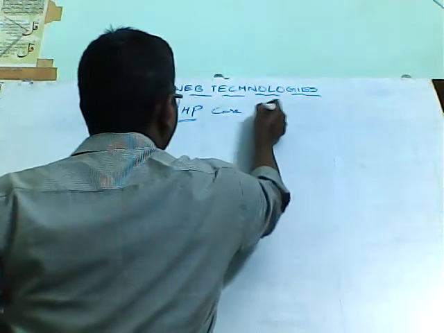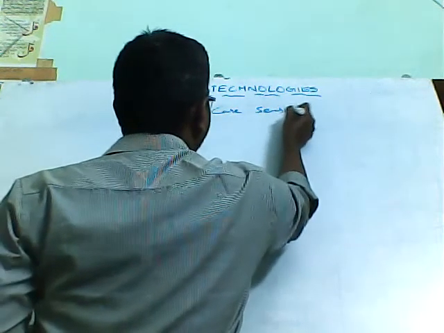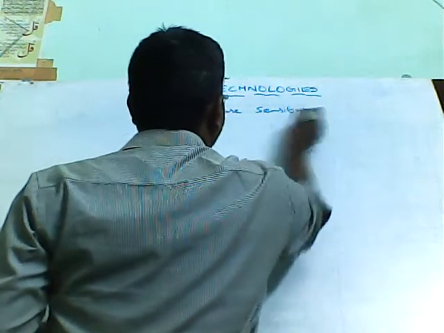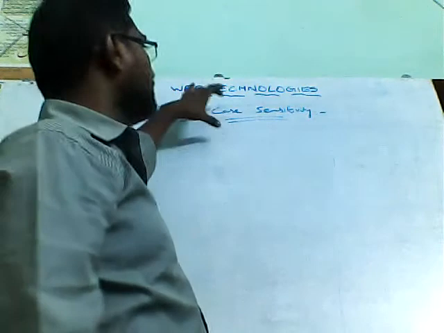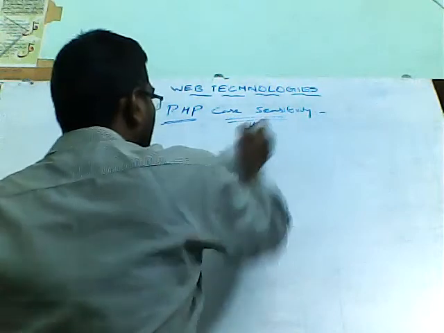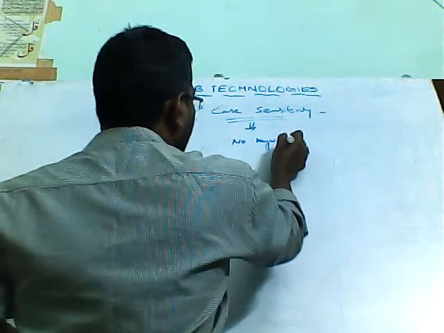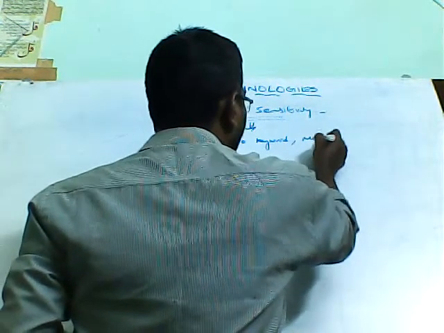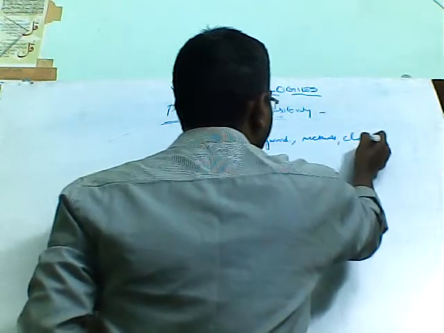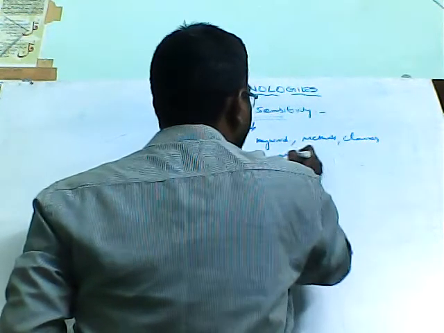PHP case sensitivity. Right. So case sensitivity or sensitiveness means which type of case, whether lowercase or uppercase characters, we have to use in PHP. So when it comes to PHP, no keyword, method, or classes are case sensitive.